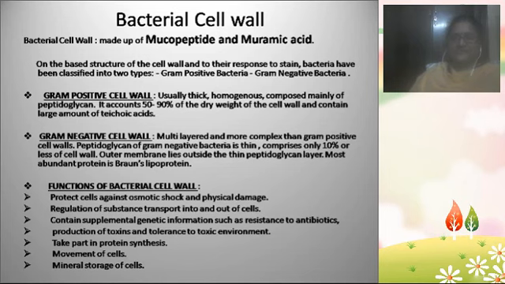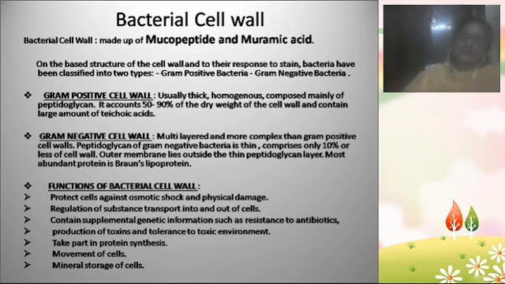Homogeneous means uniform. The thickness is very uniform, and the cell wall in gram-positive bacteria is mainly made up of peptidoglycans, and those peptidoglycans account for 50 to 90% of the cell wall weight. Suppose we assume that the bacterial cell wall is 100 grams, then 50 grams to 90 grams of those 100 grams are composed of peptidoglycans. In the gram-positive bacteria, a special acid is present, known as teichoic acid. That is the distinct feature of the gram-positive bacterial cell wall.